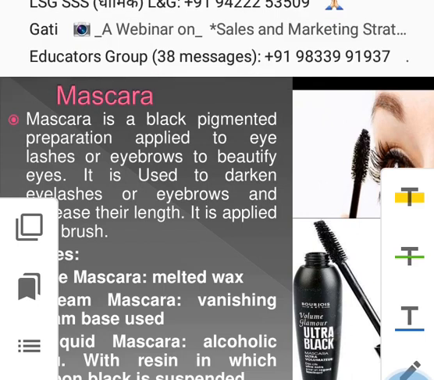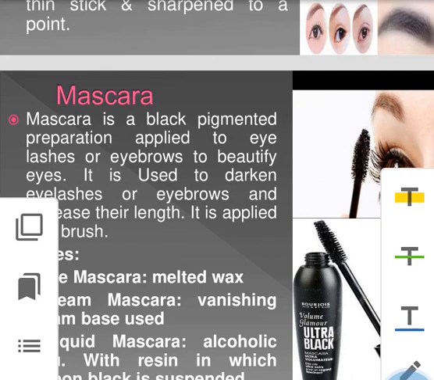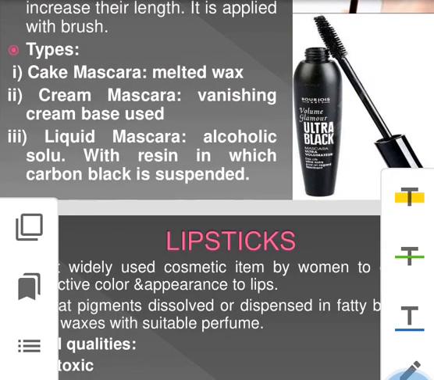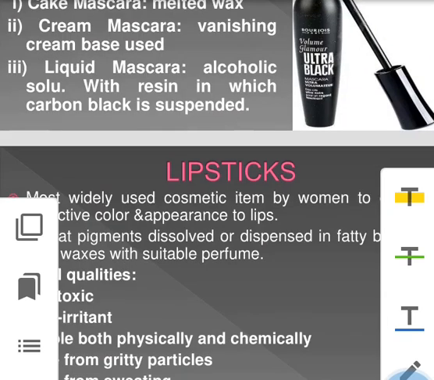Mascara is a black pigmented preparation applied to the eyelashes or eyebrows to beautify the eyes. It is used to darken the eyelashes or eyebrows and to increase their length. It is applied with the brush. Three types of mascara are present: first is cake mascara, second is cream mascara, and third is liquid mascara.